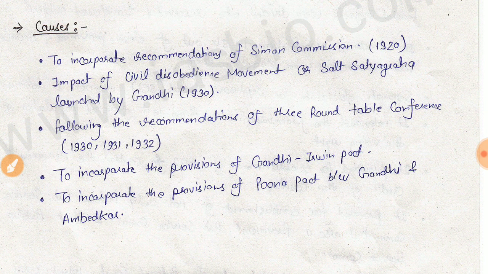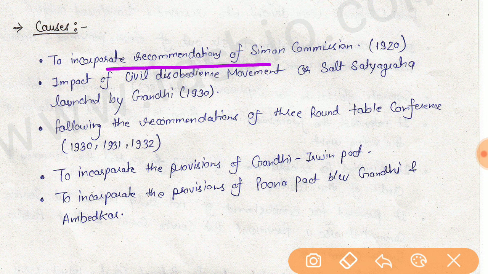Then, recommendations of the Simon Commission were added in the Government of India Act 1935.